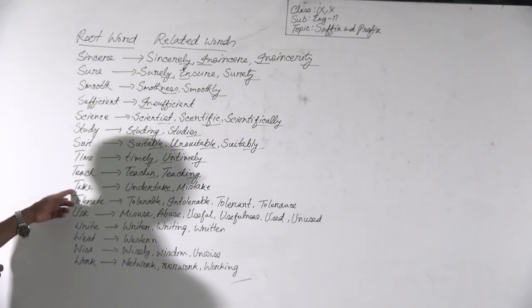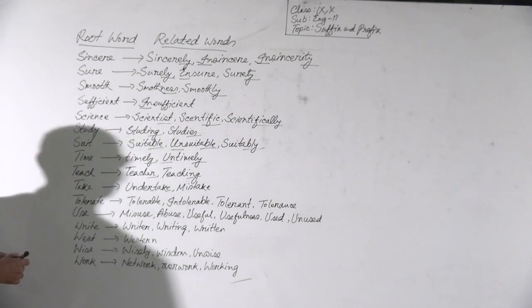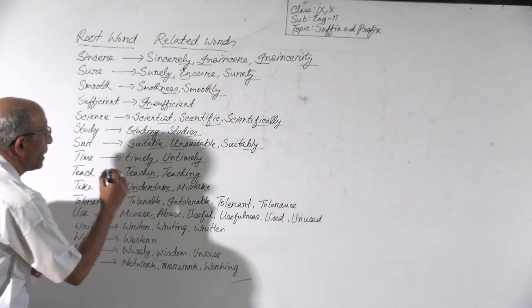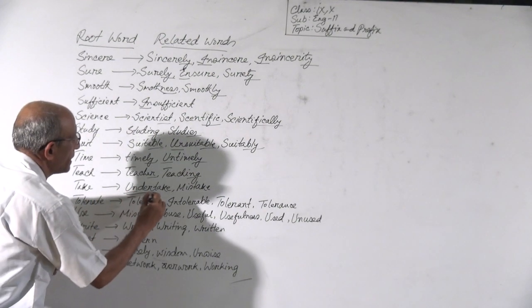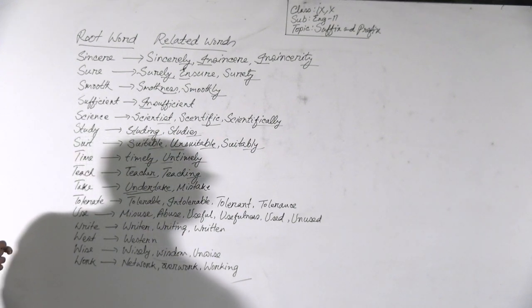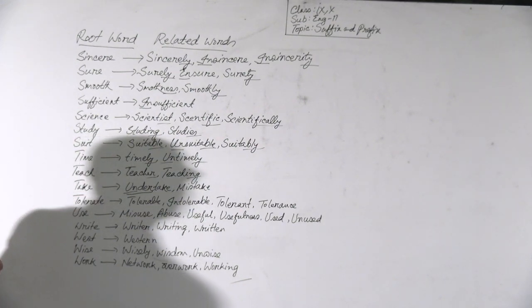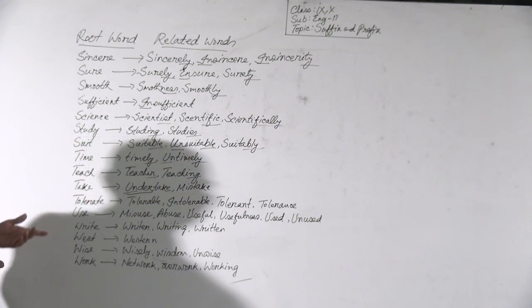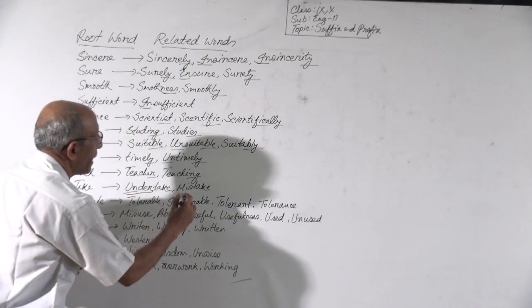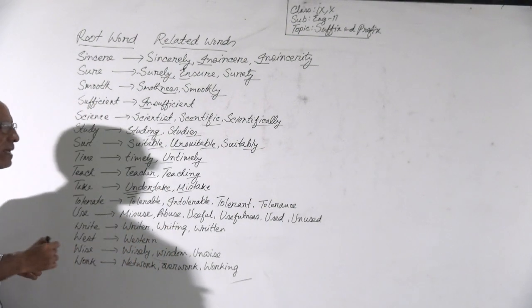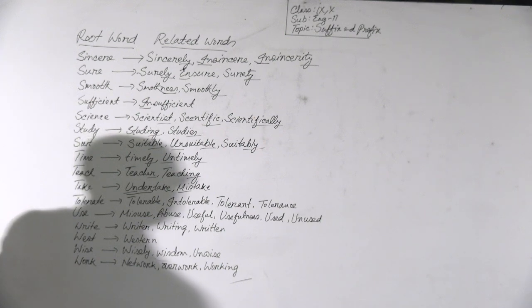Then take. Take is a verb. We can make undertake by adding the prefix under. Undertake is also a verb. Then we can make mistake by adding the prefix mis. Mistake is a noun.